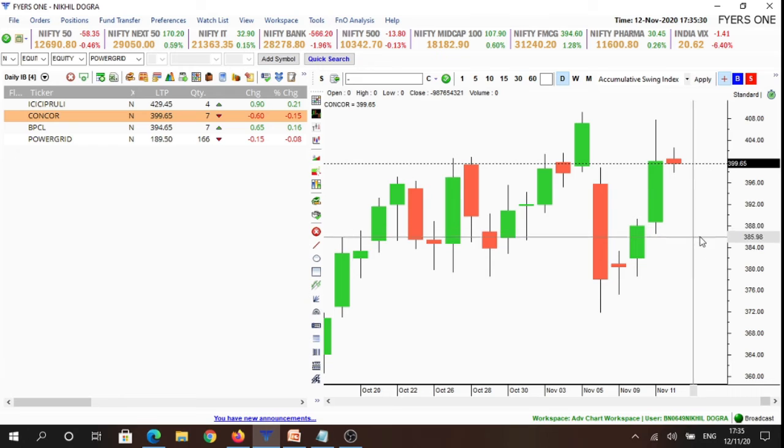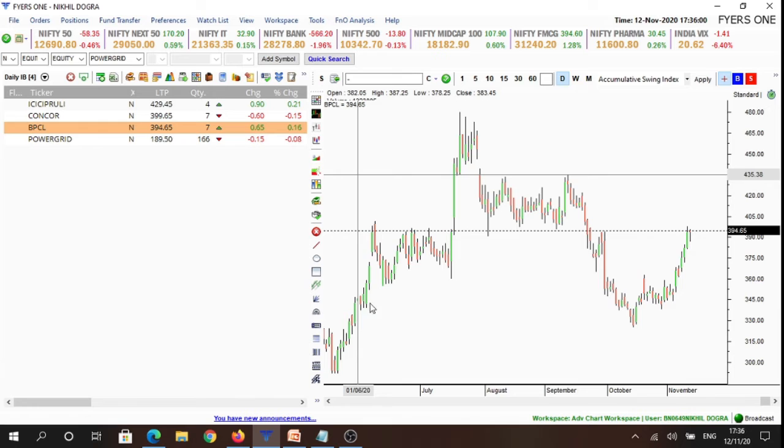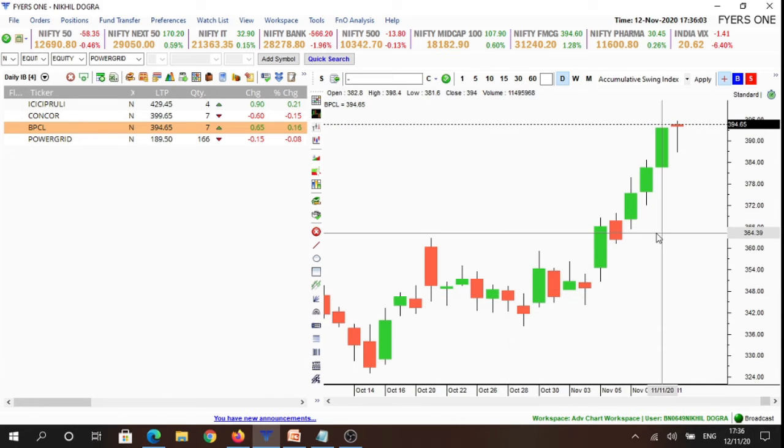Second stock is Concor. We look for buying opportunities above 402.8 levels and selling opportunity below 400.6 levels. Our third stock is BPCL. We look for buying opportunities above 396 levels or selling opportunities below 387 levels.